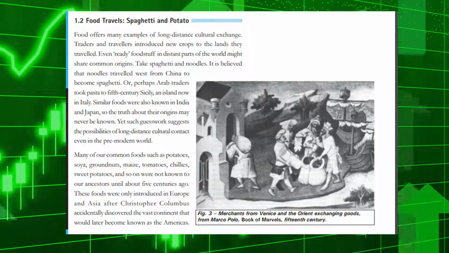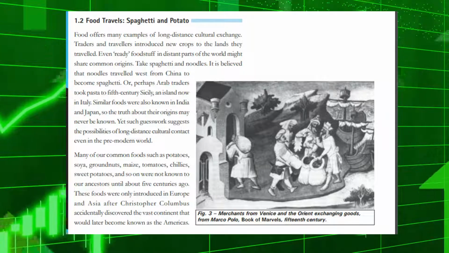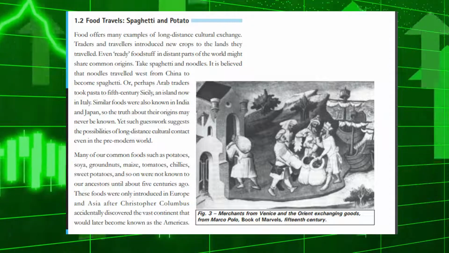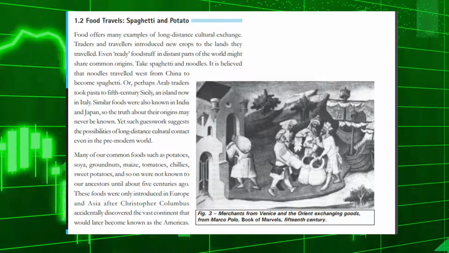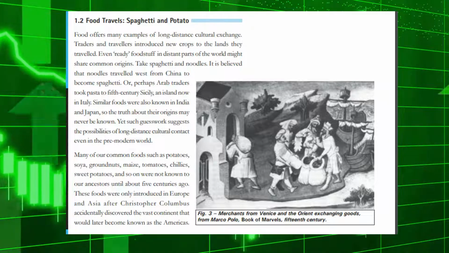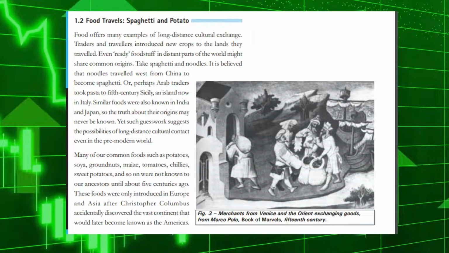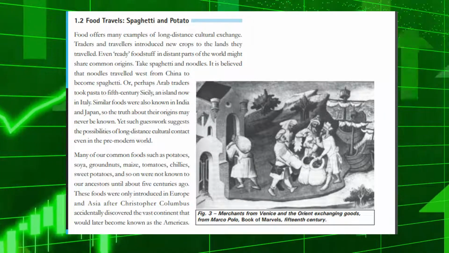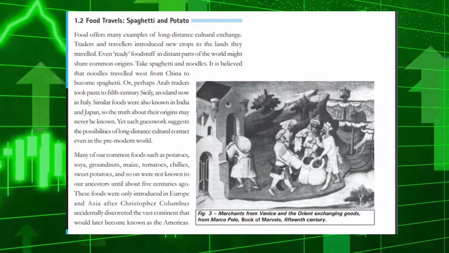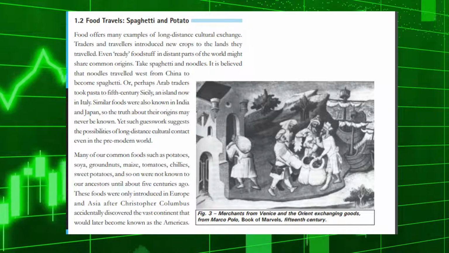Food offers many examples of long-distance cultural exchange. Traders and travelers introduced new crops to the lands they traveled. Even ready foodstuff in distant parts of the world might share common origins. Take spaghetti and noodles. It is believed that noodles traveled west from China to become spaghetti. Or perhaps Arab traders took pasta to 5th century Sicily, an island now in Italy. Similar foods were also known in India and Japan, so the truth about their origins may never be known. Yet such guesswork suggests the possibilities of long-distance cultural contact even in the pre-modern world.